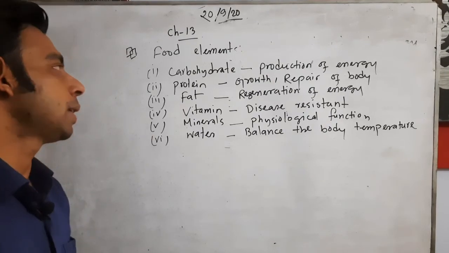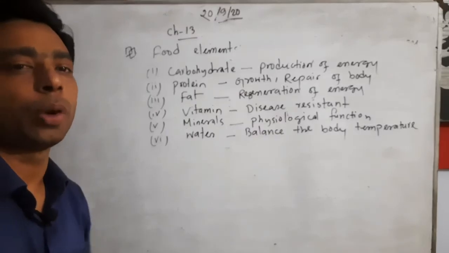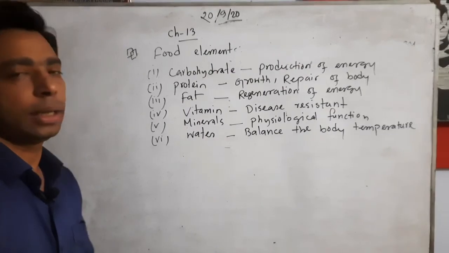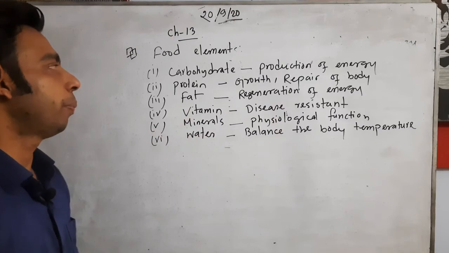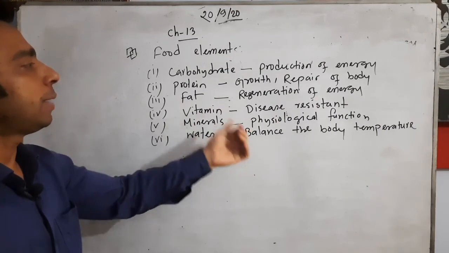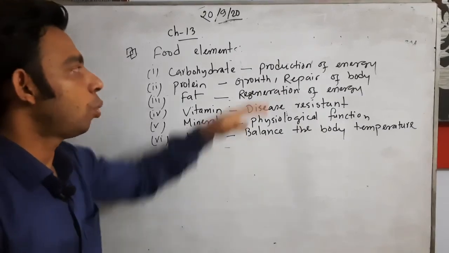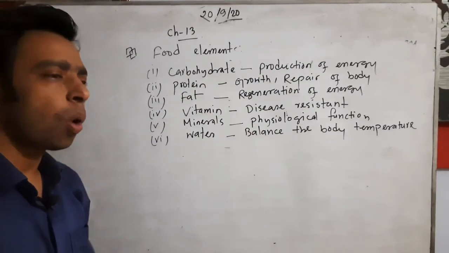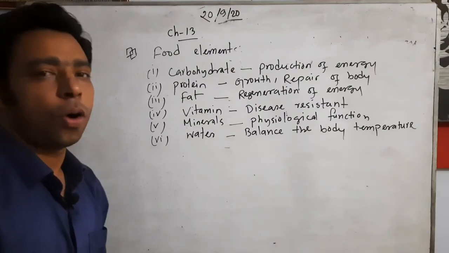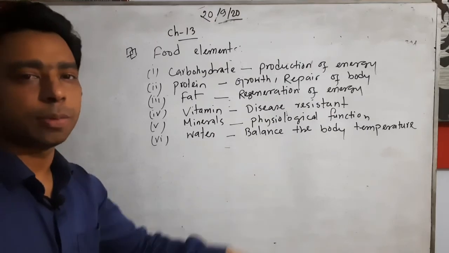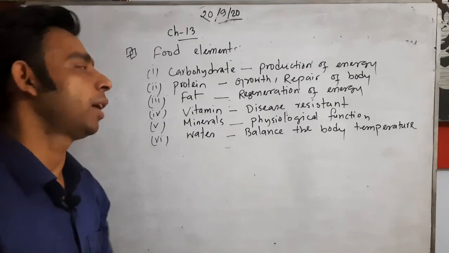Growth and repair of the body: anything broken or infected can be repaired quickly by the presence of protein, by taking protein food. Fat is regeneration of energy, that means the energy produced needs to be regenerated. It is not kept in one side, so you can distribute it to a specific place.